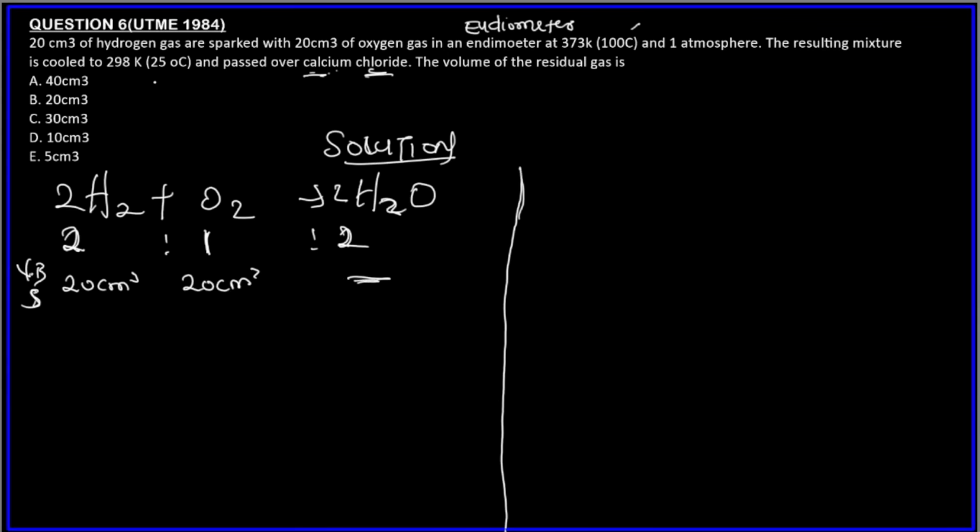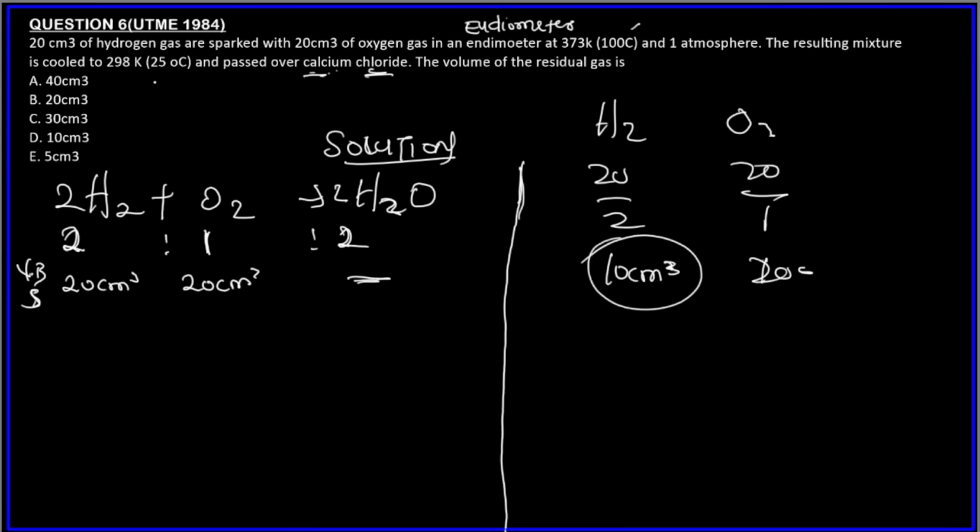So now the next thing is to look for the limiting reagent. Remember how I told you guys to look for it? For H2 and O2, we have 20 centimeter cube and 20 centimeter cube, divided by the stoichiometric coefficients 2 and 1. So this gives us 10 centimeter cube and 20 centimeter cube. This is the limiting reagent, 10 centimeter cube, because it's the smaller one.